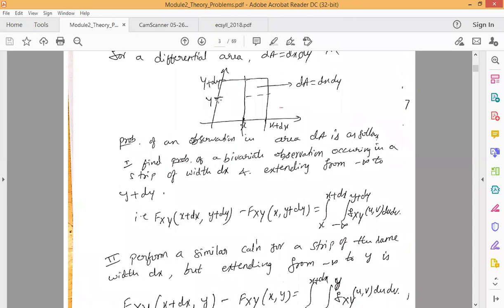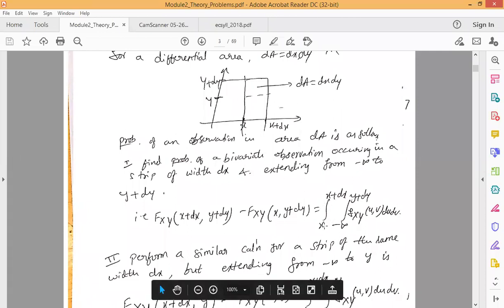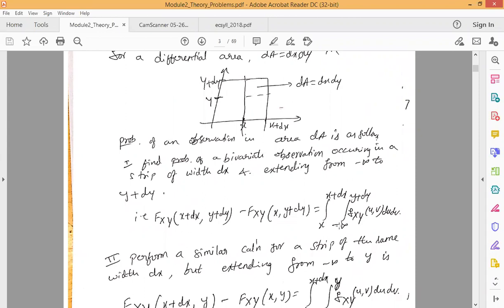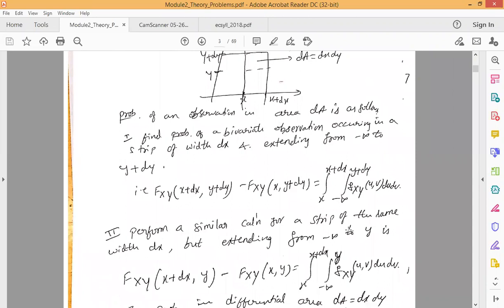In that case we can write the bivariate CDF as F_XY of x plus dx comma y plus dy minus F_XY of x comma y plus dy, which is given as double integration with the integral range x up to x plus dx. This is fixed, and the second integral will take the value minus infinity up to y plus dy, and within the integral we will be writing f_XY of u comma v du dv. That is, whatever the PDF that is given is going to be substituted.